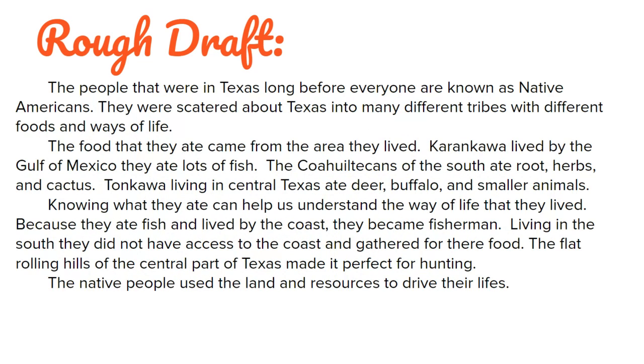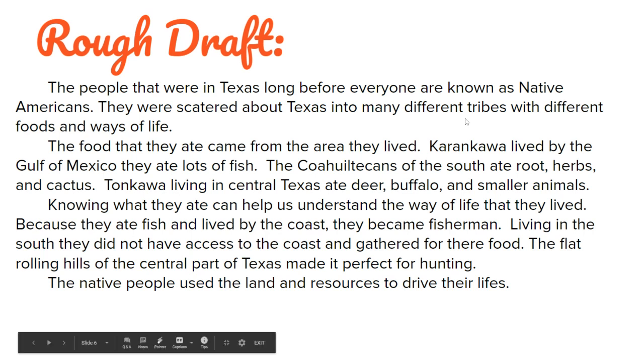Rough draft. We need to take that and put it into rough draft form now. So, the people that were in Texas long before everyone are known as Native Americans. They were scattered about Texas into many different tribes with different foods and ways of life. The food that they ate came from the areas they lived. Now, notice I've added the actual Indian names here.